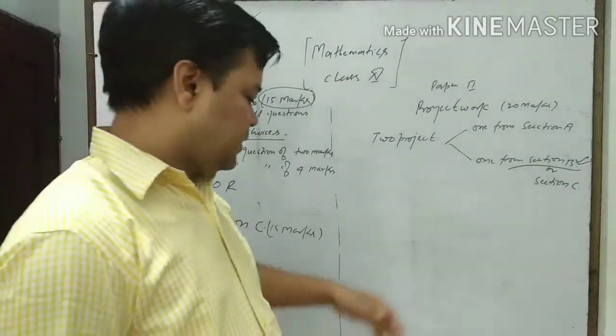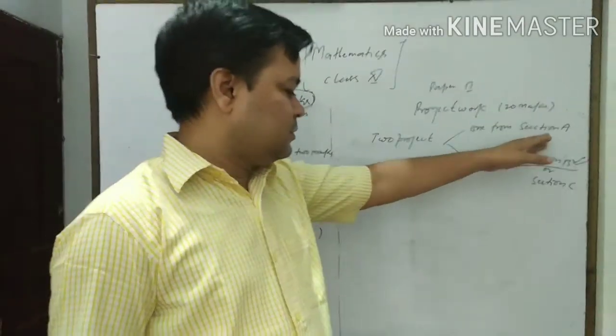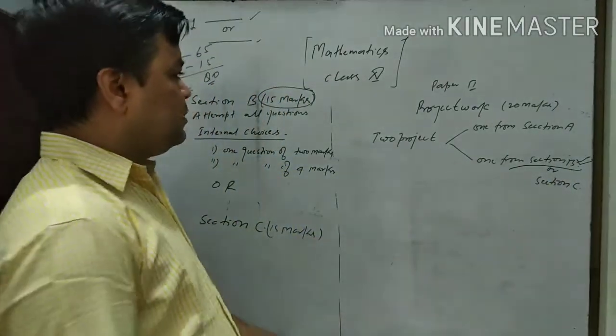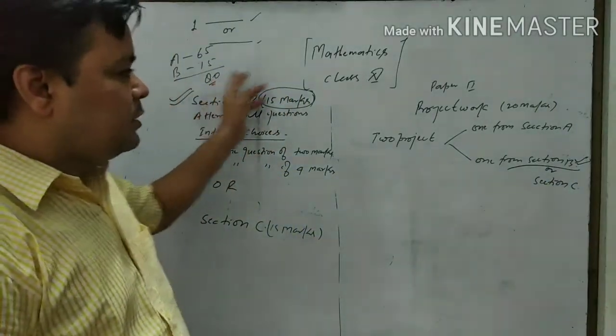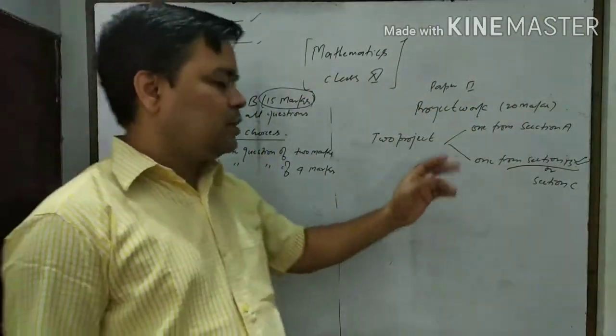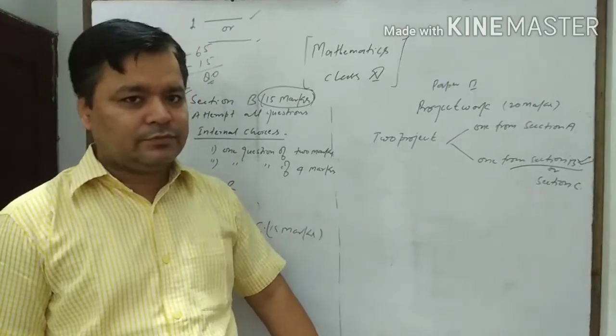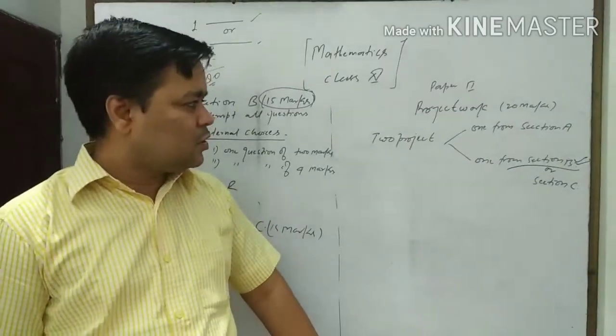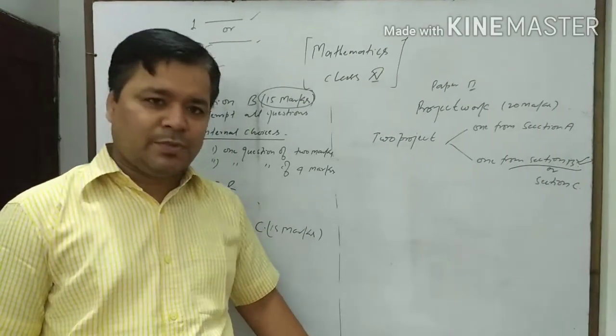It means you will get 2 projects, one from section A and the other from section B. In this way, 80 marks from here and 20 marks from here. In total you have 100 marks in class 11. This is the total about the question paper.